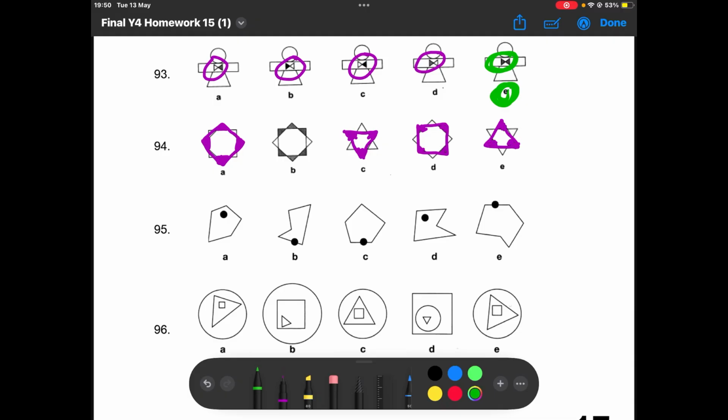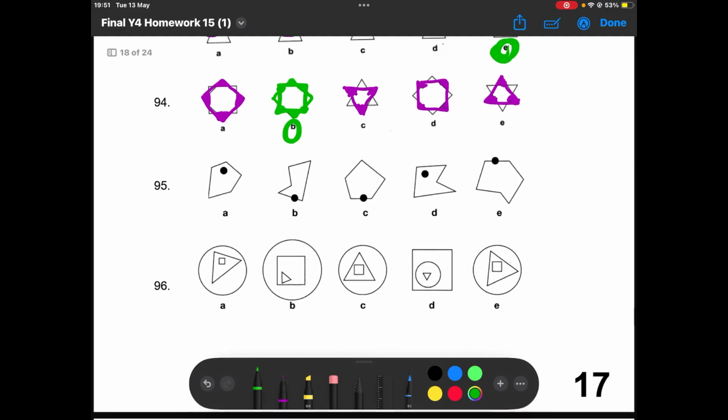Whereas in B, this shape has the corners shaded in, but so does this shape. 2 of the corners of this shape are also shaded in. So B is the odd one out, because all the rest only have one shape with the corners shaded in, whereas B has 2 of the shapes.